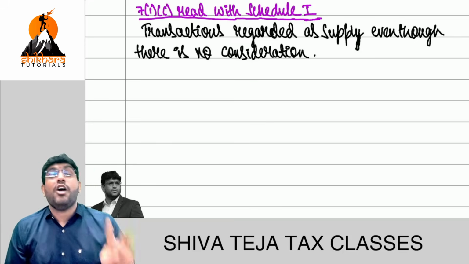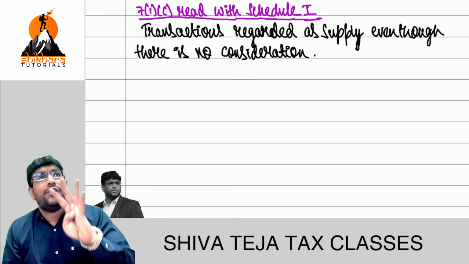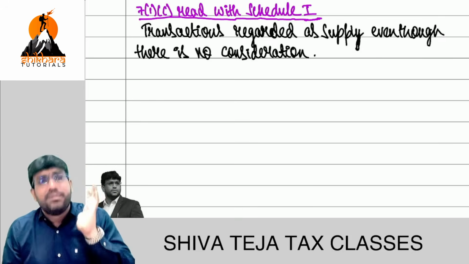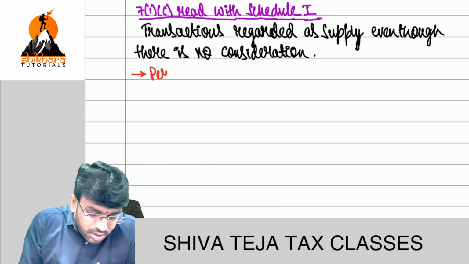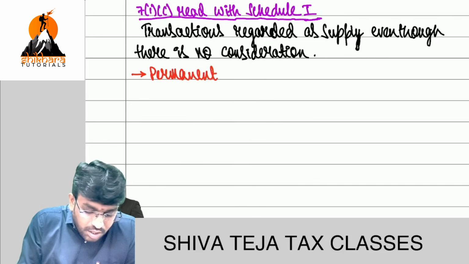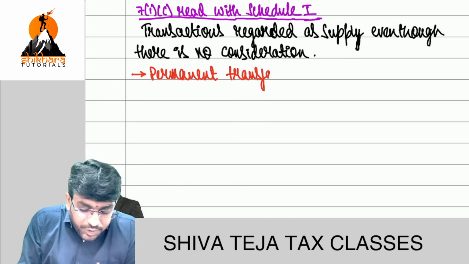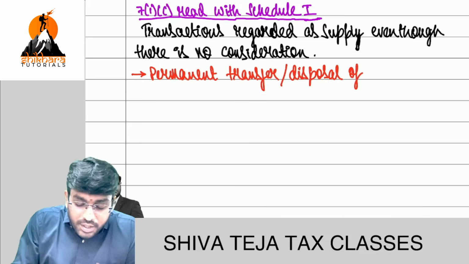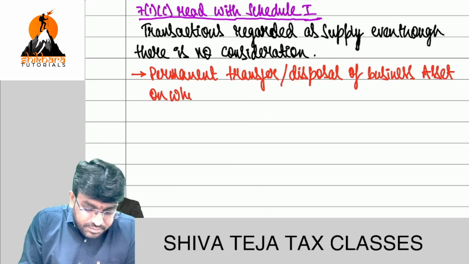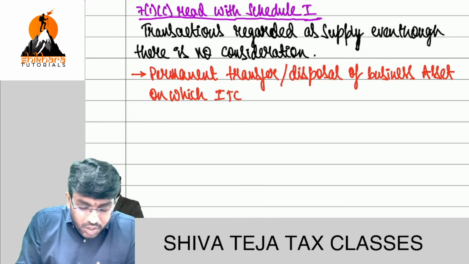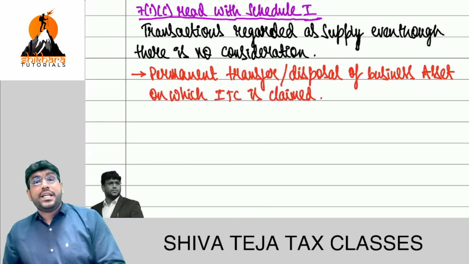Clear, right? In this, there are 4 points. Very, very important 4 points we have. Extremely important. Number one, permanent transfer or disposal of business asset on which ITC is claimed.